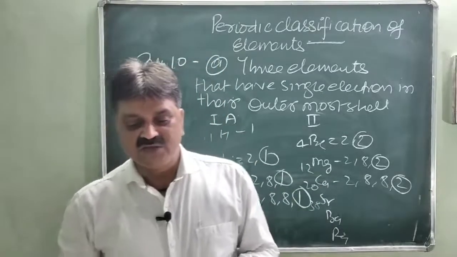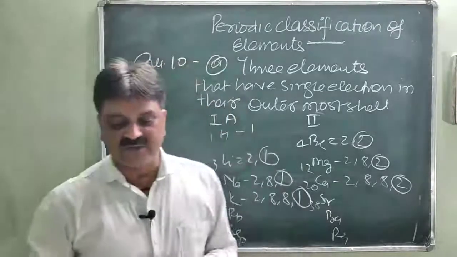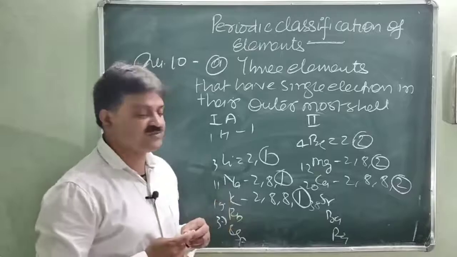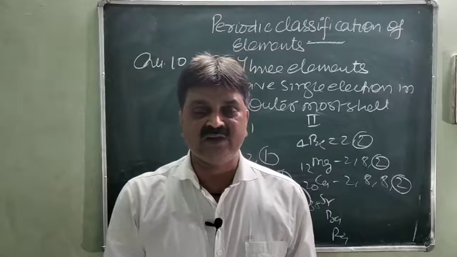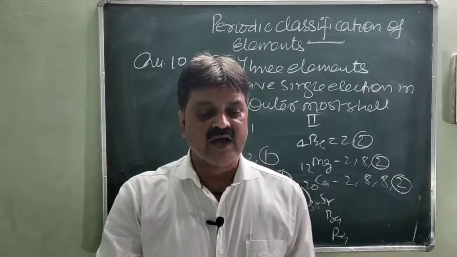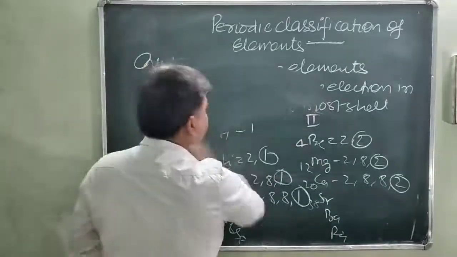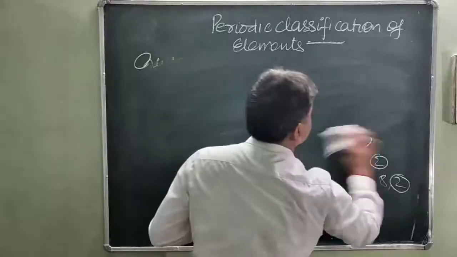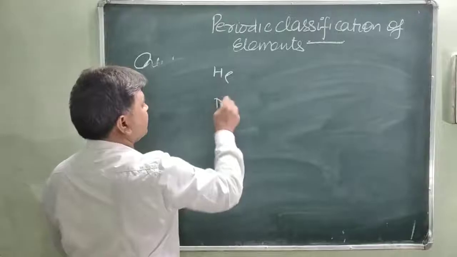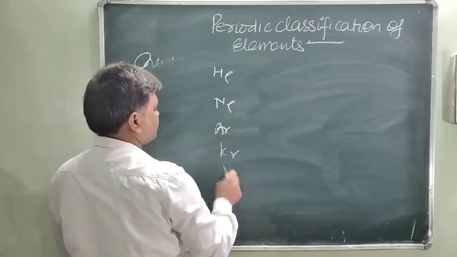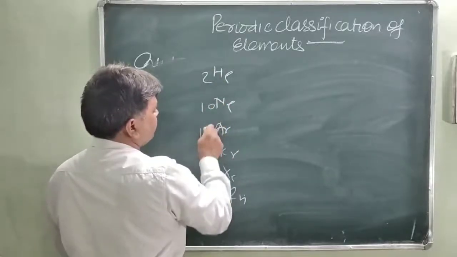Part C is given: three elements with filled outermost shells. Elements with filled outermost shells are all the inert gases, like helium, neon, argon, krypton, xenon and radon, which have completely filled orbitals. Their atomic numbers are 2, 10, 18.